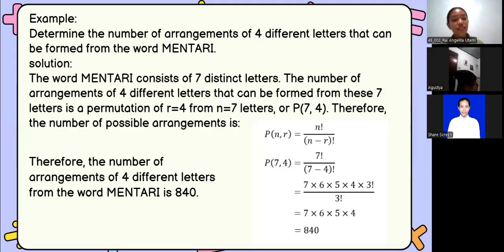P of 7, 4 equals 7 factorial divided by 7 minus 4 factorial, which is 7 factorial over 3 factorial. After we calculate it, 7 times 6 times 5 times 4 equals 840.